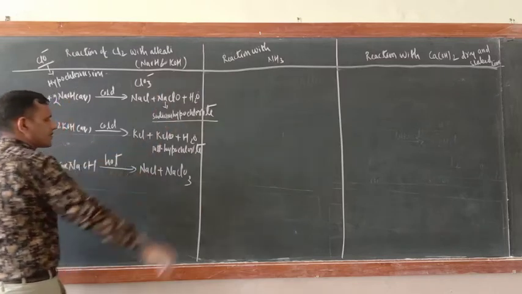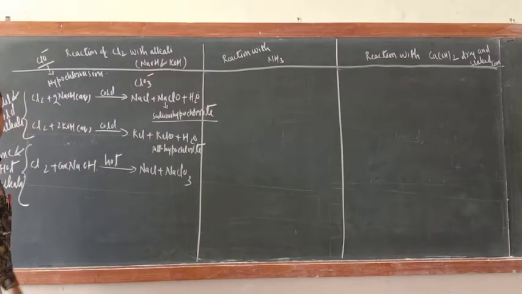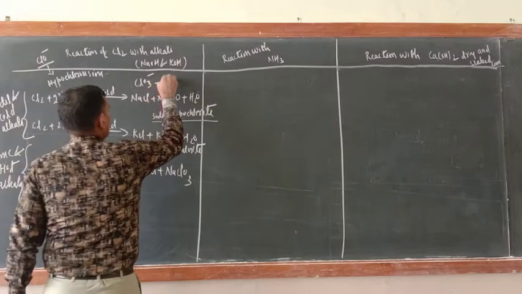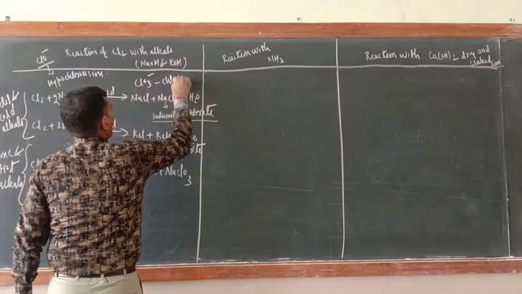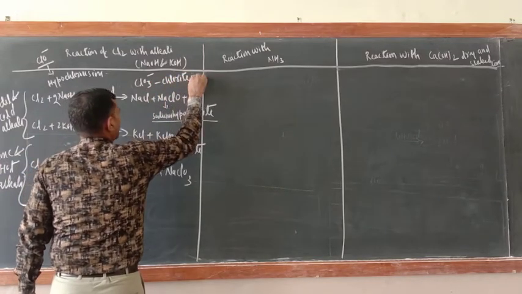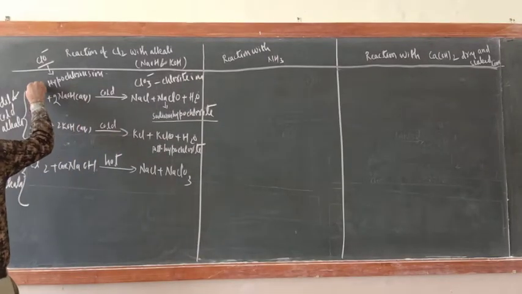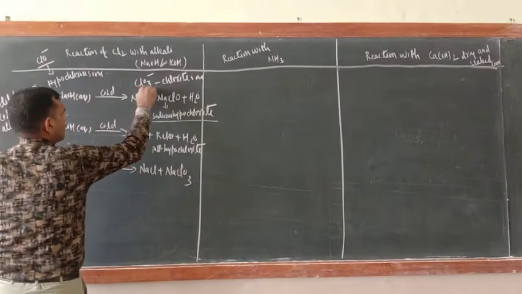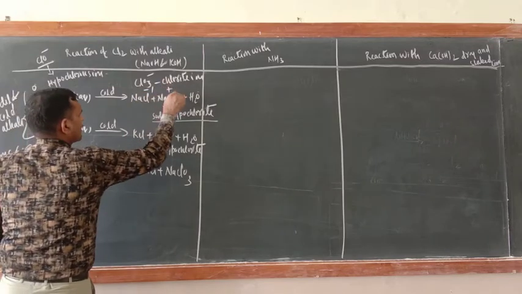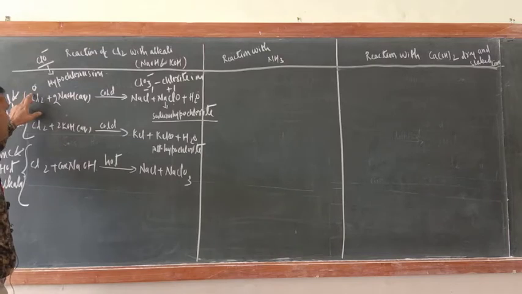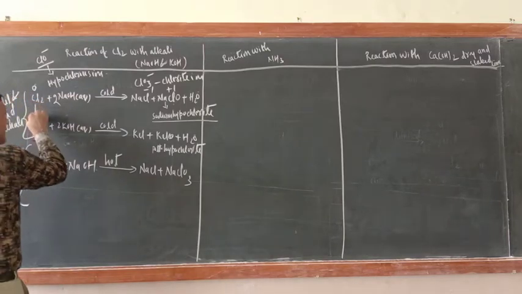Chlorate ion. What is this one? Chlorate ion, remember. That is the difference. Just see, here chlorine is +1, here chlorine is -1, here chlorine is +5. So just see, 0 to -1.